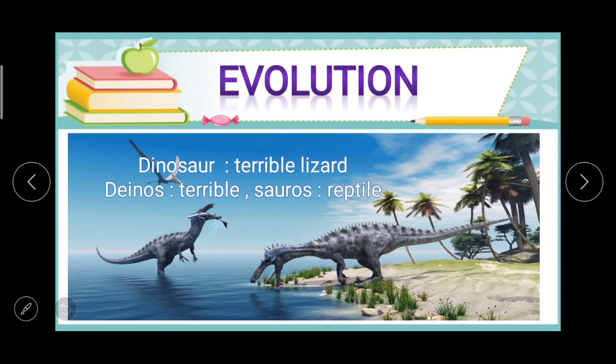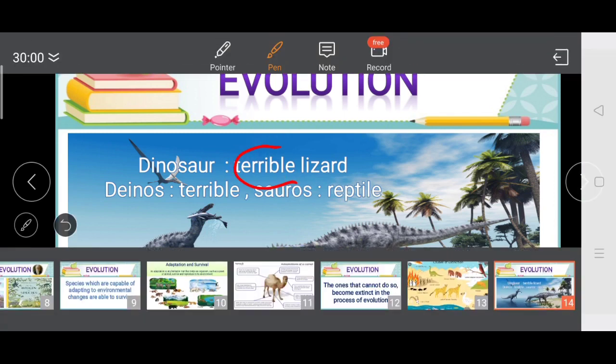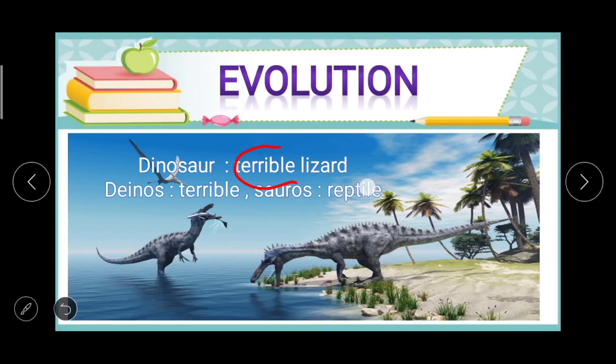In ancient times, there were many species of a type of animal called dinosaur. Here, dinos in Greek means terrible, and saurs means reptile. So dinosaur means terrible lizard.